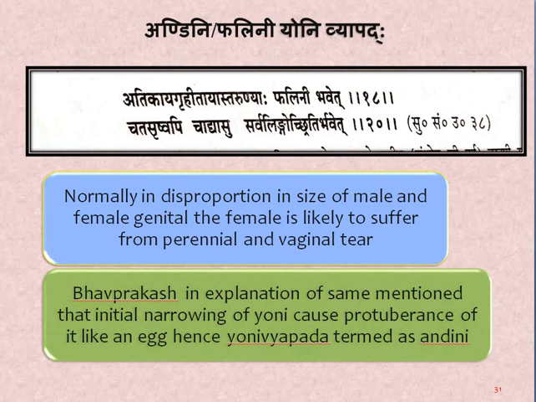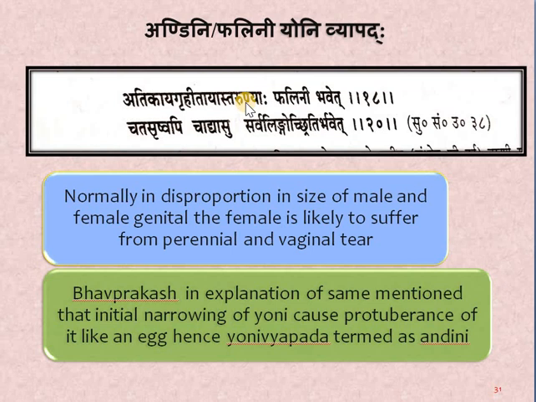Then next is Andani or Phalni Yoni Vyapata. Here what the Acharya has said in the shloka is Ati kahe krihita sa taruna phalani bhavate. That means there is a disproportion in the size of male and female genitals. Ati kahe krihita sa tarune means the female genital orifice will be too small and the male will have an excessively long genital.